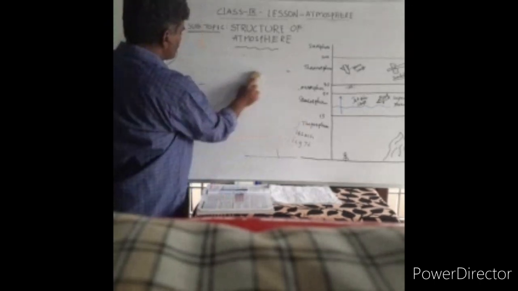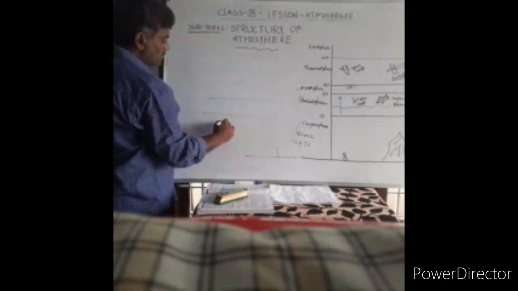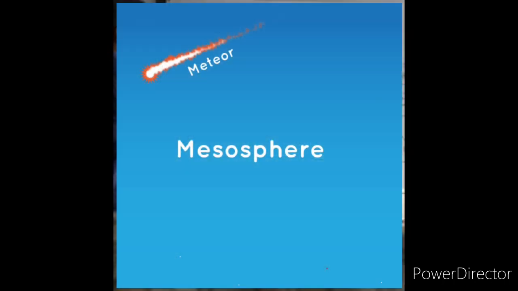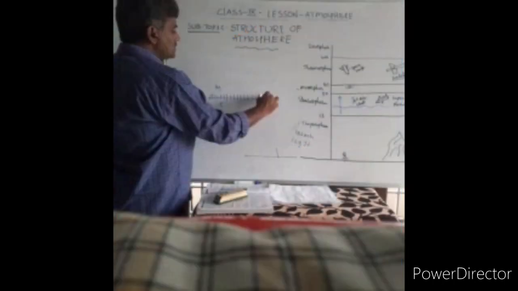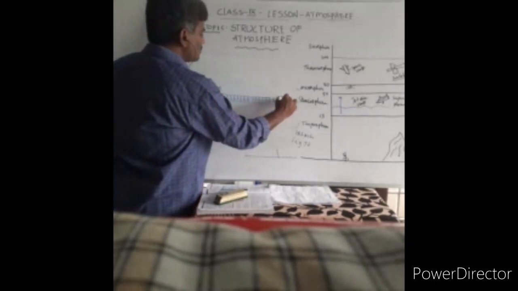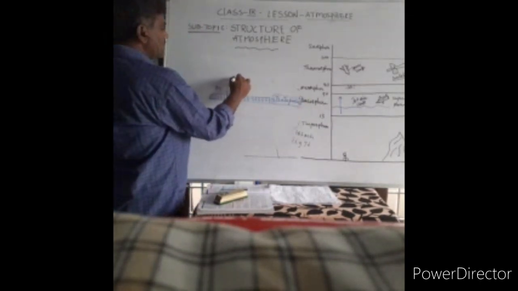Coming to the third layer, mesosphere. Look at this. This is troposphere. This is stratosphere. This is mesosphere. Between stratosphere and mesosphere, the area is called stratopause. Above stratopause, it extends up to 80 kilometers.